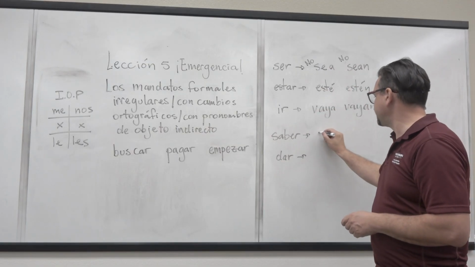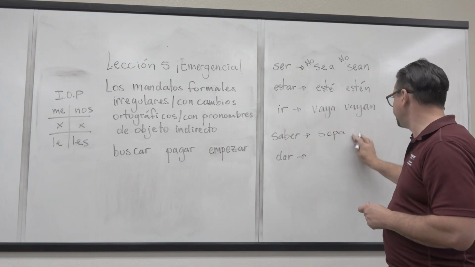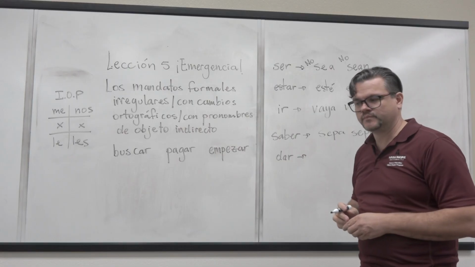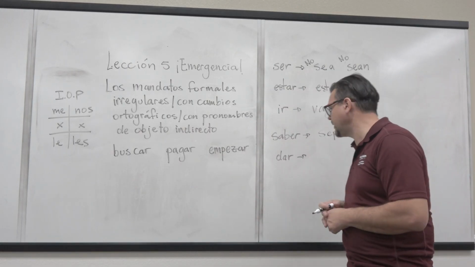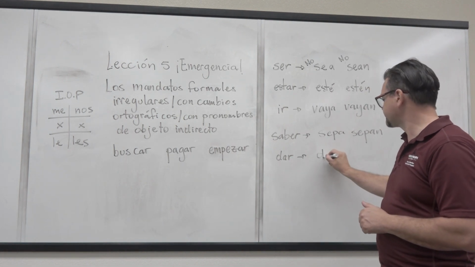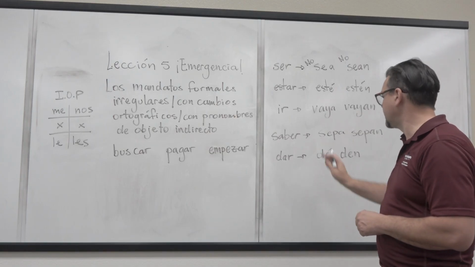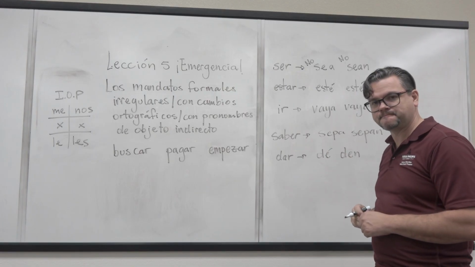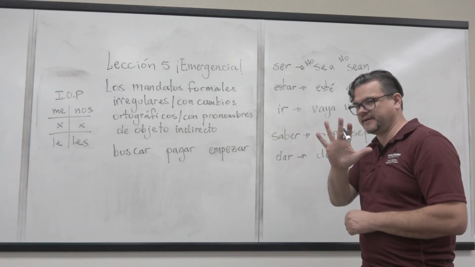Okay? Saber is also a little bit different. It's going to be sepa and sepan. Sepa la dieta. Like be informed about something, of course, that's when we use saber. And then, this one is dé or den. And again, no sepa, no dé. So these are formal irregular commands. Only 5.